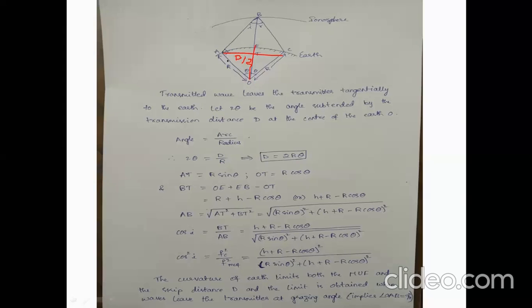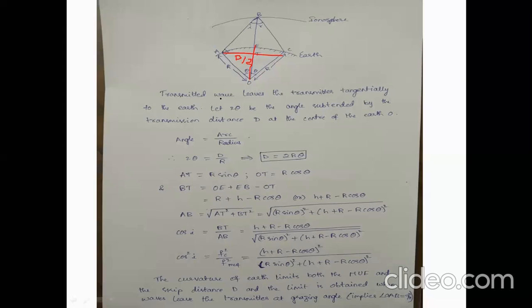OA is nothing but r. So AT can be written as r sin theta. Similarly, OT equals r cos theta, adjacent by hypotenuse. Adjacent is OT and hypotenuse is r.